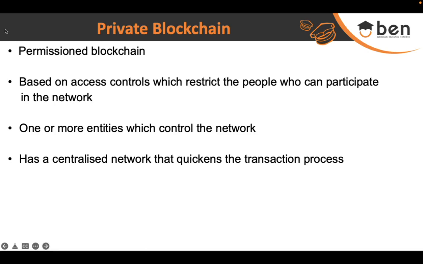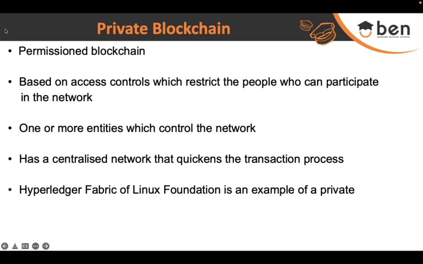In enterprises, we know that a certain level of privacy, security and permissions is required for the kind of data which is stored on private or enterprise blockchains. So you need to have some type of access control over that. You have a central authority, but it is not truly centralized either, as the rules are out there in public, and the whole power does not exist with that central authority. The central network is just there to facilitate the process and to quicken the transaction process.